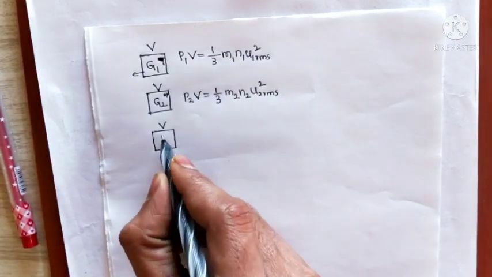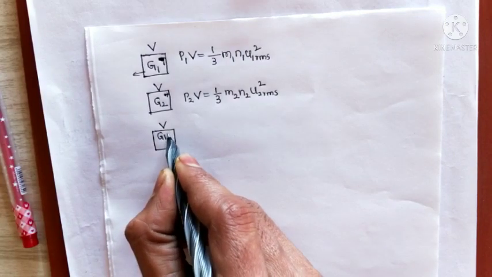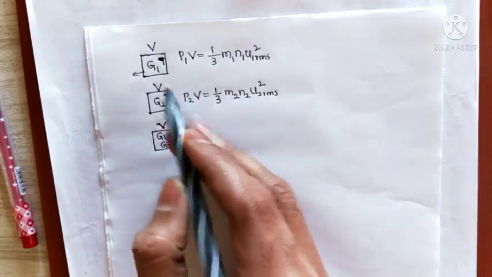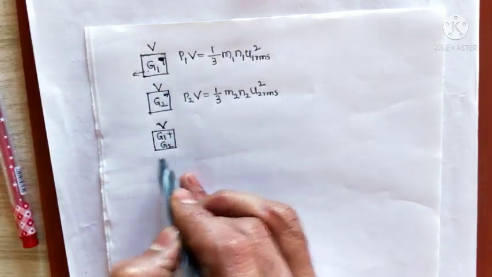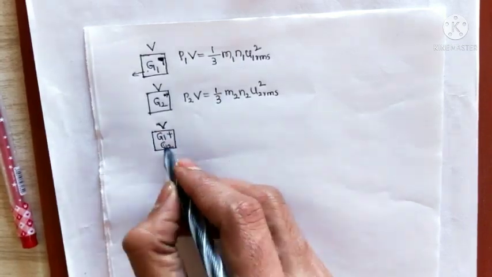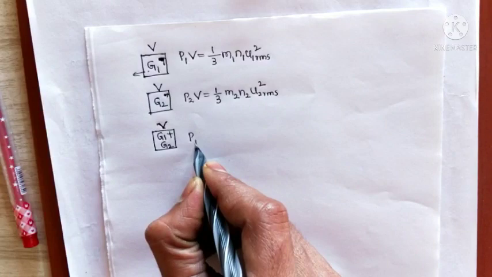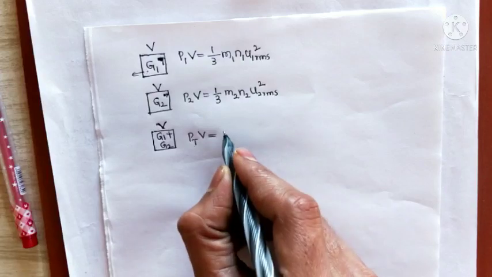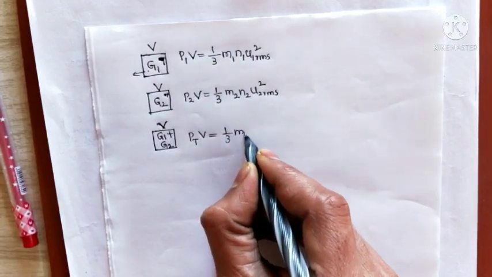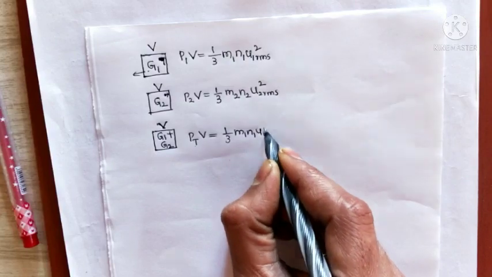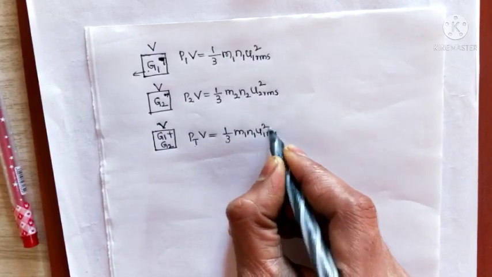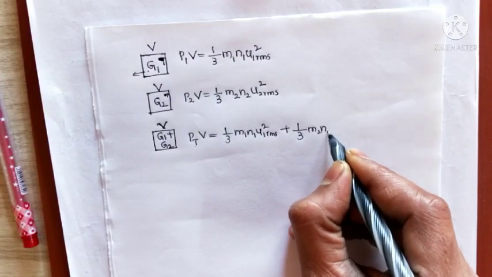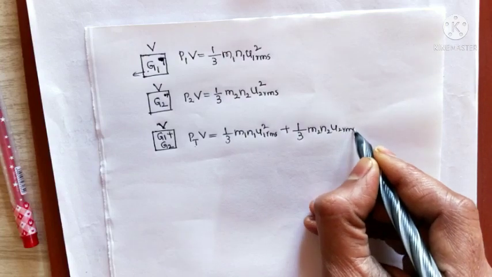Now the container is the same, but here it is filled with gas 1 plus gas 2. The volume is the same, but both gas 1 and gas 2 are filled in the same volume. So now the total pressure is PT. So PT V equals 1 by 3 M1 N1 U1 RMS square plus 1 by 3 M2 N2 U2 RMS square.